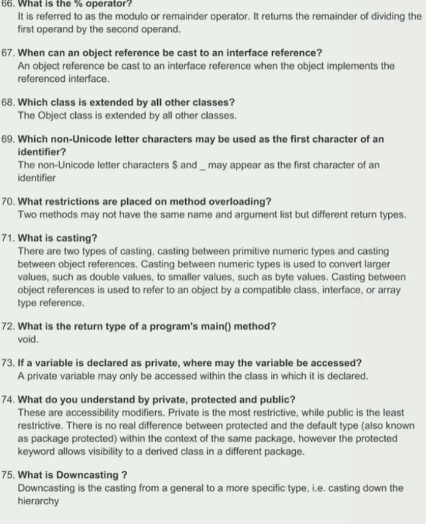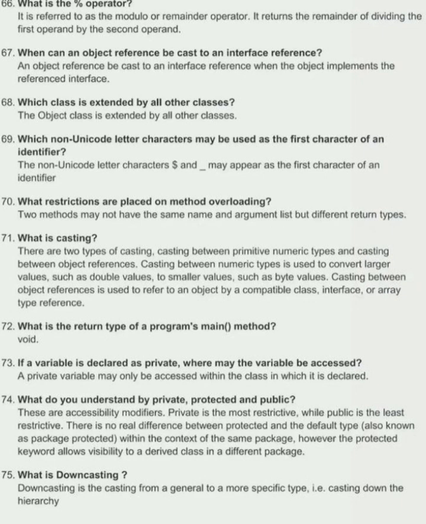69. Which non-Unicode letter characters may be used as the first character of an identifier? The non-Unicode letter characters $ and _ may appear as the first character of an identifier. 70. What restrictions are placed on method overloading? Two methods may not have the same name and argument list but different return types.